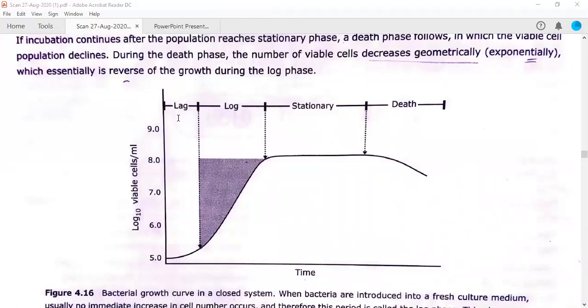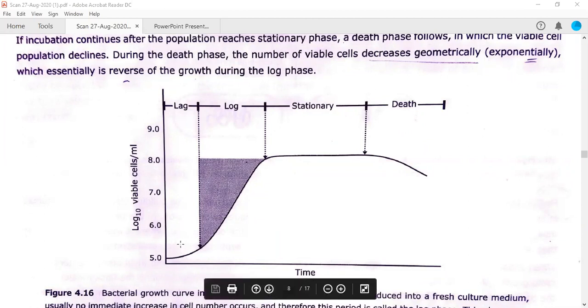अच्छा, लैग फेज में कोई ग्रोथ रिपोर्टेड नहीं होती इन द सेंस के सेल्स का नंबर नहीं बढ़ता है. अदरवाइज बैक्टीरियल सेल का जो वॉल्यूम है, the number of cells will not increase, but the size of bacterial cell will increase because the protoplasm will expand and certain molecules, for example proteins, ribosomes, which were required for replicating the chromosomes and for the division of the cells, are made by bacterial cells in this phase, in the lag phase.